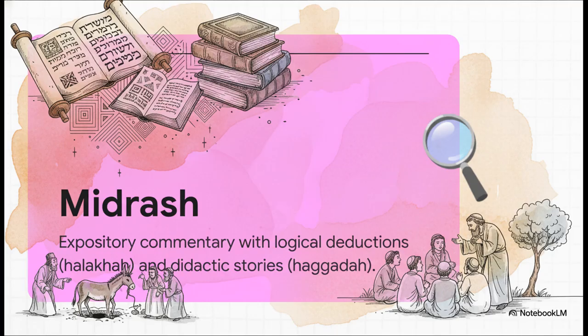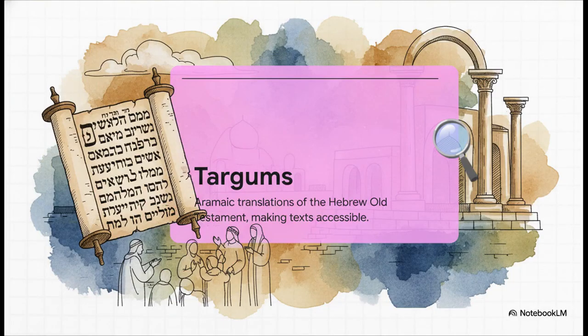The second part was the Haggadah, which was made up of didactic stories told by the rabbis to teach moral lessons. Alongside the Midrash, we also have the Targums. Now remember, while the Old Testament was originally written in Hebrew, the Jewish people had picked up Aramaic during their exile in Babylon centuries earlier. Because most common people in Jesus' day actually spoke Aramaic as their native tongue, Targums, which were Aramaic translations, were absolutely essential. They made the ancient Hebrew text accessible to the everyday public in the synagogues.